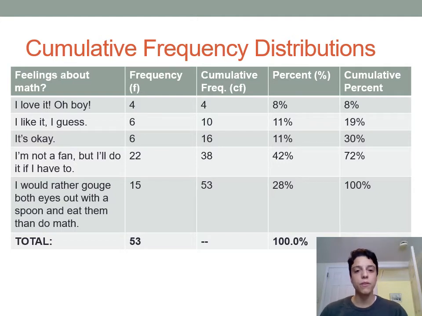Our cumulative frequency for I'm not a fan, but I'll do it if I have to, is 38. So that's 38 people in the class whose hatred of math is at a level of I'm not a fan, but I'll do it if I have to, and less hatred than that. So all those other categories that are above it in the list. And then finally, we have a cumulative frequency of 53 for gouging your eyes out. So everybody in the class was at that level of hatred or less, which makes sense because that's the most hatred towards math that I allowed you to express in my survey question. The cumulative percents show the same thing, just with percent, so I'm not going to go through each one, but if you want, you can double check it on your own time and see how I got those values there.